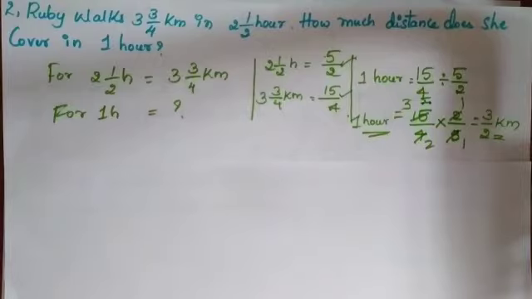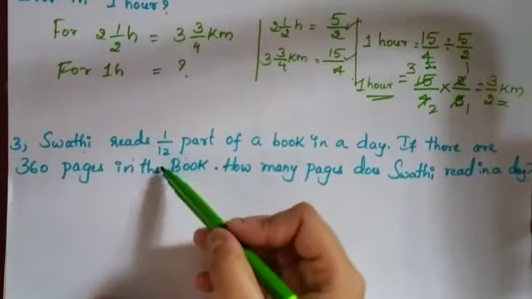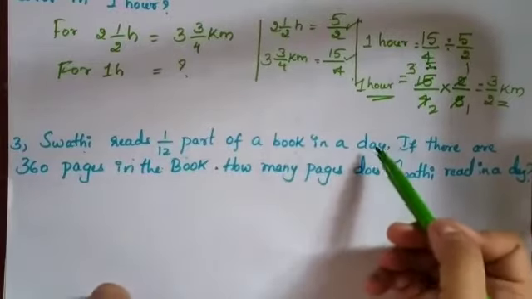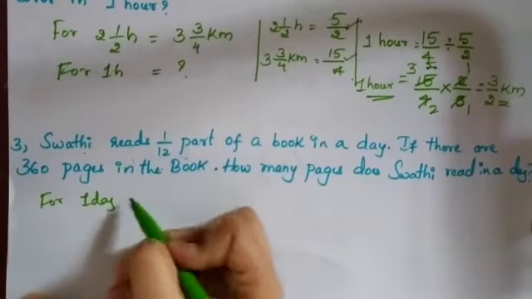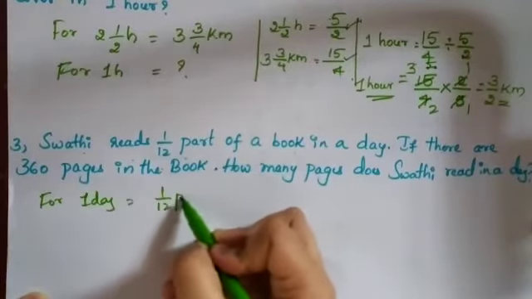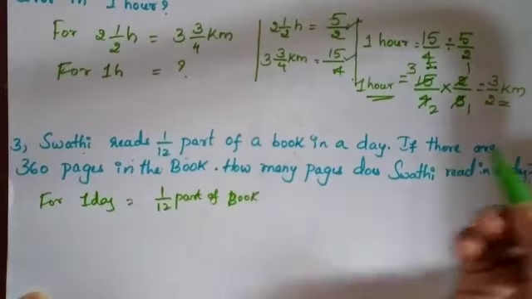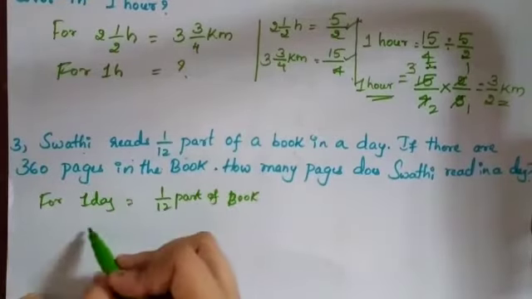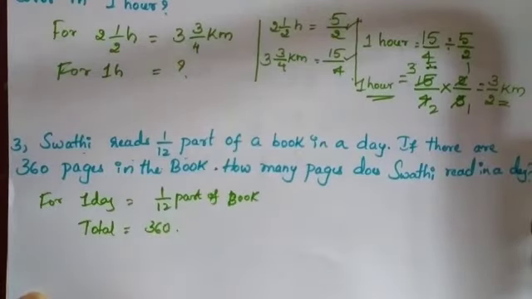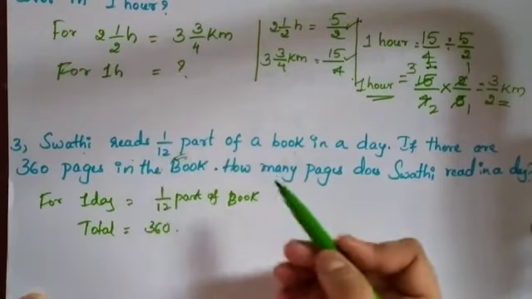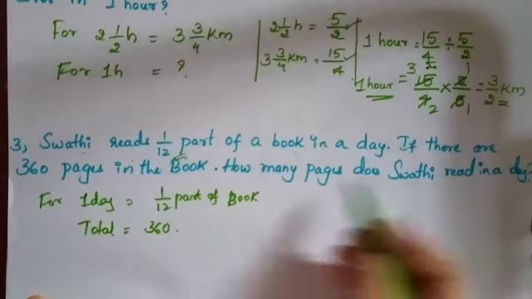Okay, let us go with the third problem. The third problem is: Swati reads 1/12 part of a book in a day. For 1 day, Swati has read 1/12 part of the book. If there are 360 pages in total, out of 360 pages, for 1 day she is reading 1/12 part of that. How many pages does she read in a day?